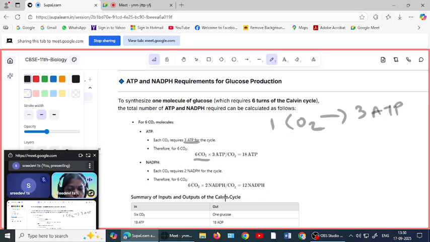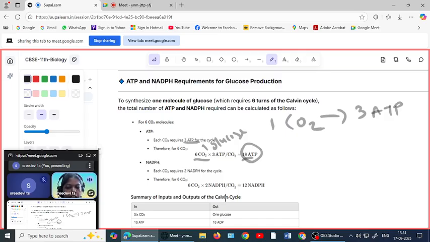Totally for 6 carbon dioxide, how much do we need? We need 18 ATP. Okay, so 6 carbon dioxide means 1 molecule of glucose. 1 glucose molecule needs 18 ATP. 18 ATP is required for the production of 1 glucose molecule.